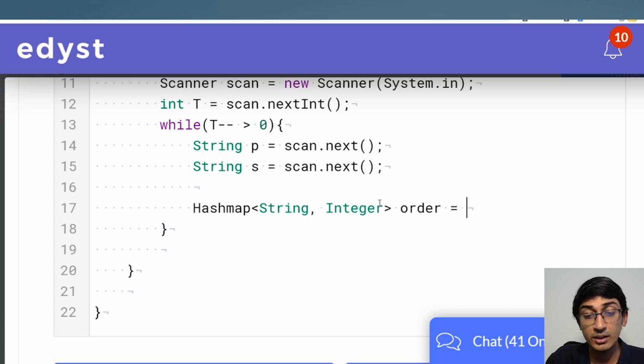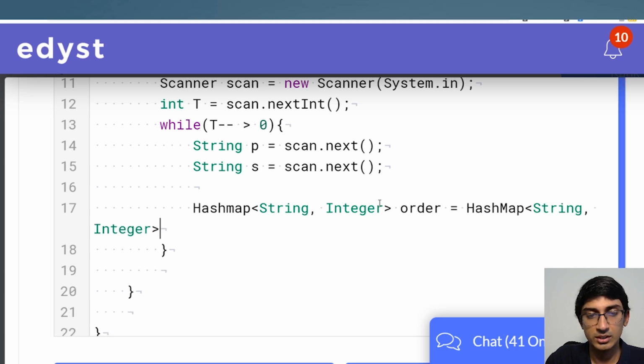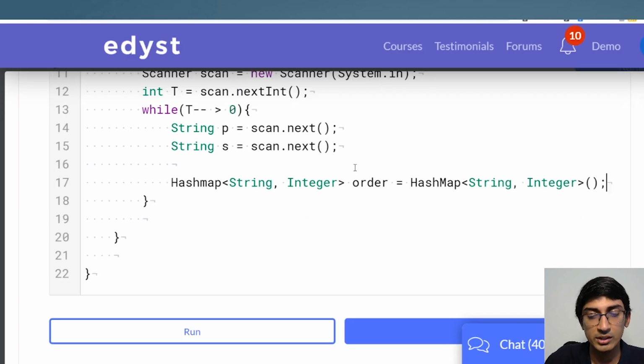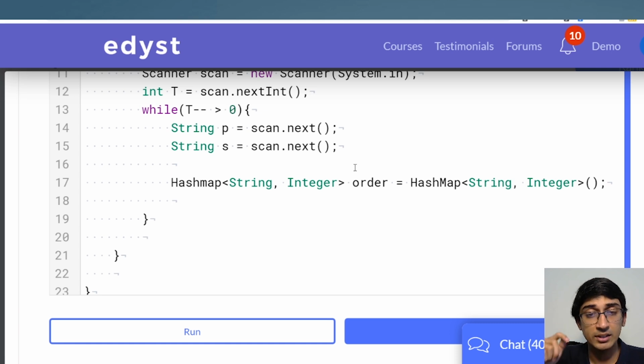So Map<String, Integer> order is equal to new HashMap<String, Integer>(). So we have initialized our map here, which is called order. To put an element in this, we use put. To get an element, we use get. That's as simple as that.